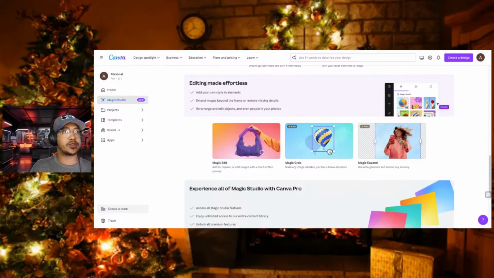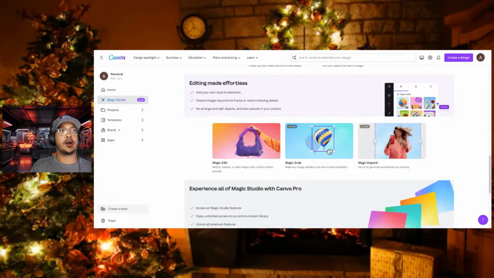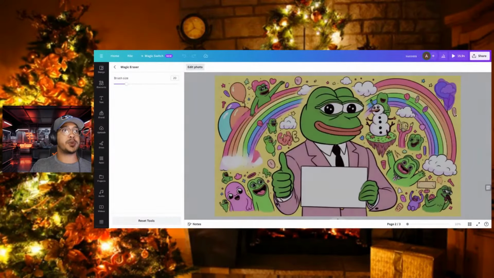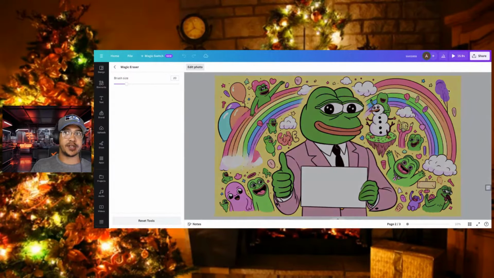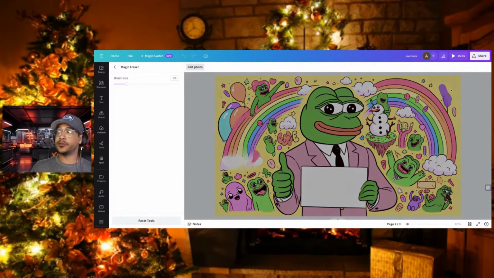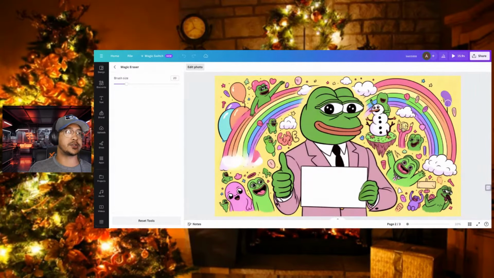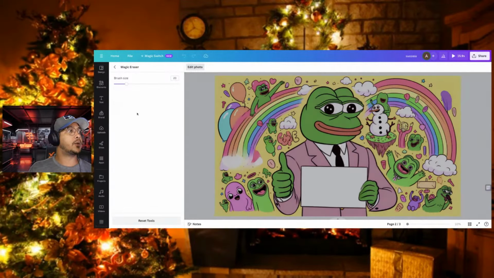So if I don't like certain things in here, like maybe I don't want the cloud and the balloons over here, I can just erase this from the image by simply clicking on the edit photo button up top. One thing you will notice is sometimes you have to do it a couple times. If it doesn't edit it right away for the eraser, sometimes just doing it a few times and having it process itself over and over again is actually the easiest, best way you can do it. Again, just do that as many times as needed until the image is how you want it to be.